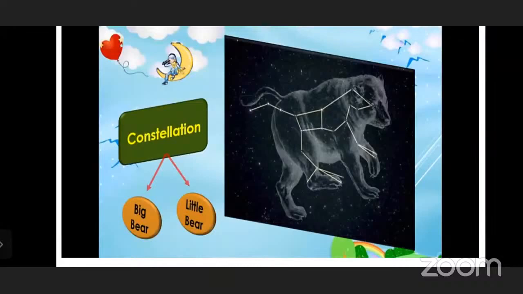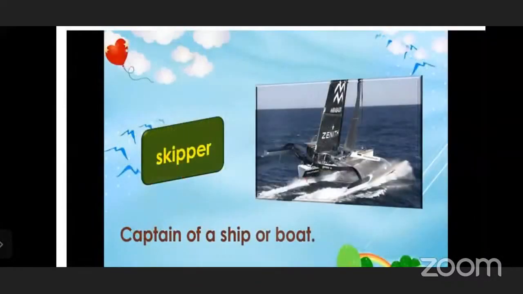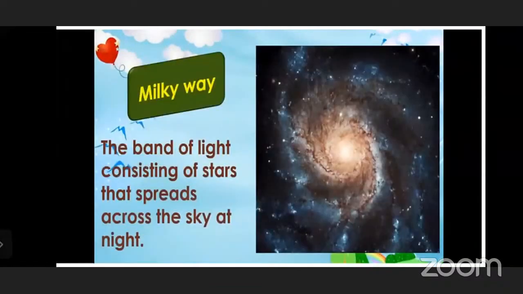Who has told this? The poet has told, because he is imagining. Okay. Now what is the meaning of skipper? Captain of a ship or boat, as I told you earlier. And now, what is Milky Way? The band of light consisting of stars that spread across the sky at night. This is the geography term, children.